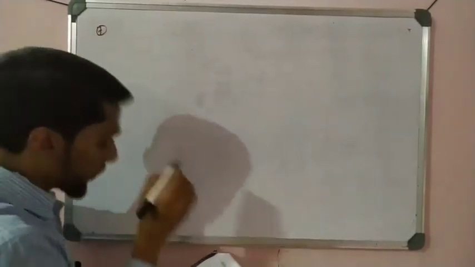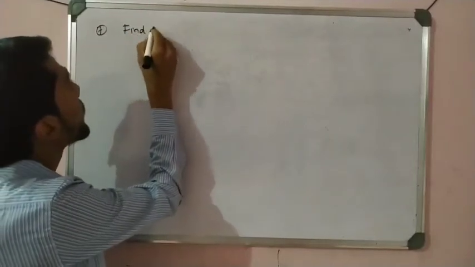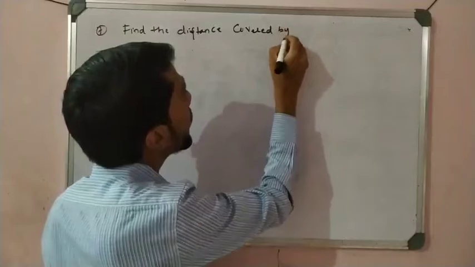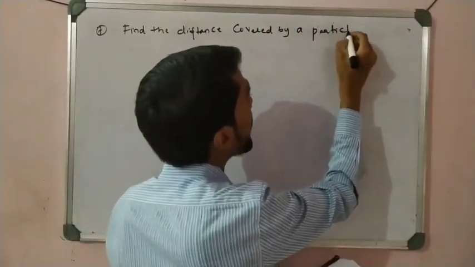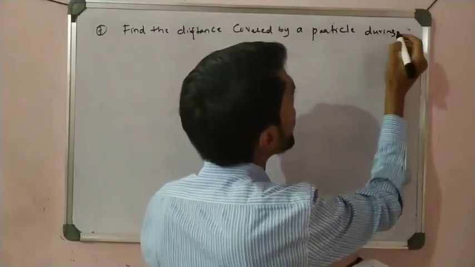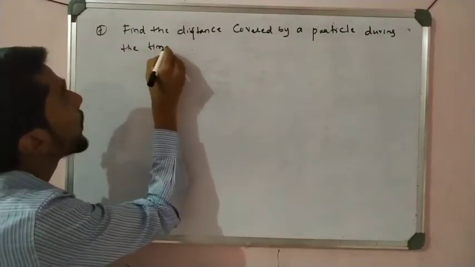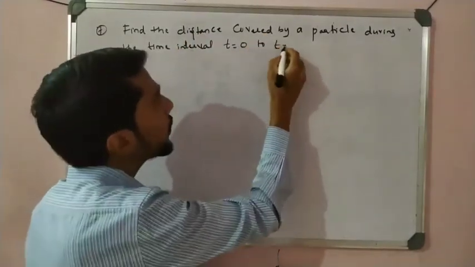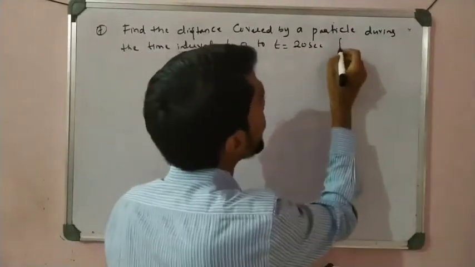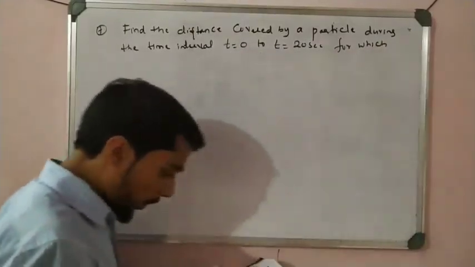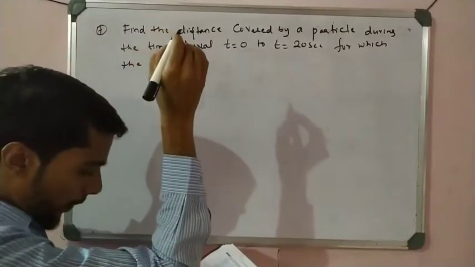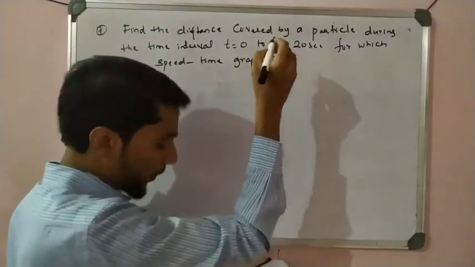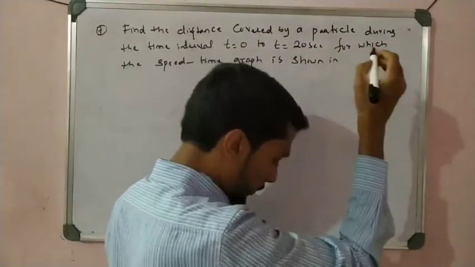So here, example number 7: find the distance covered by a particle during the time interval t equal to 0 to t equal to 20 seconds, that is the duration for which the speed-time graph is shown in the figure. So the graph is given.